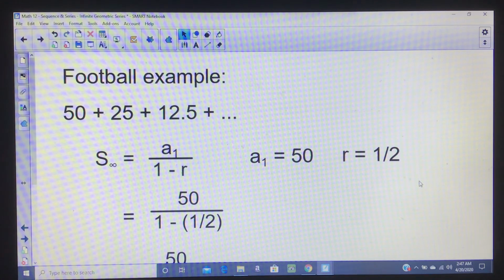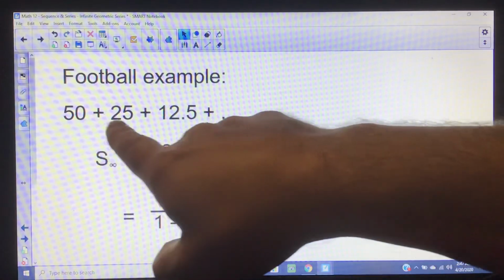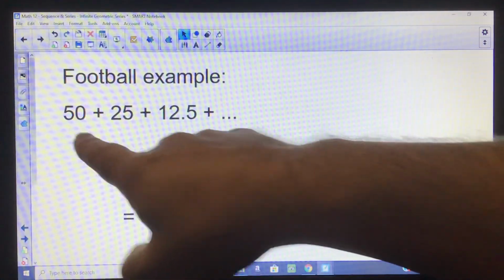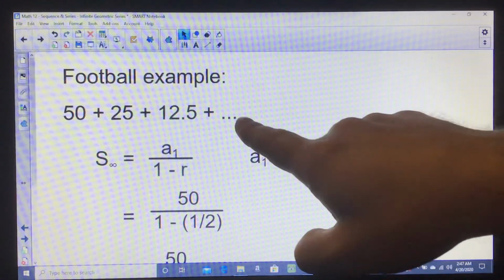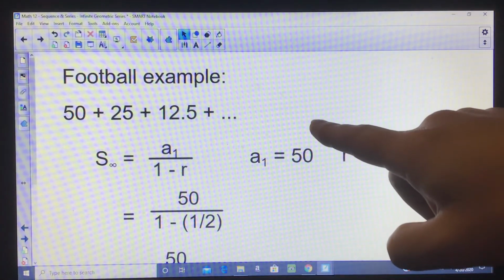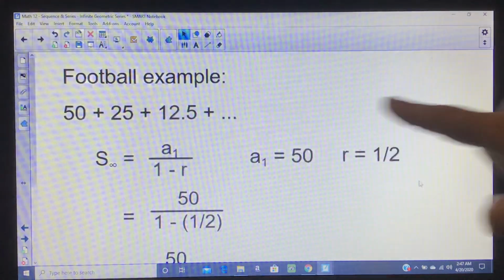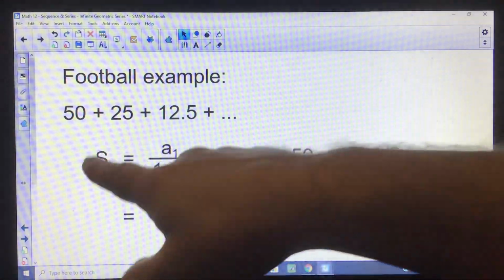The football example, remember, was the person would walk half the football field and then half of what was left and half of what was left and half of what was left. So basically, I wanted to add up 50 plus 25 plus 12.5 plus 6.25 plus 3.125, and so on. What is all of this added up? It was supposed to come out as 100. So notice this formula will give you that.